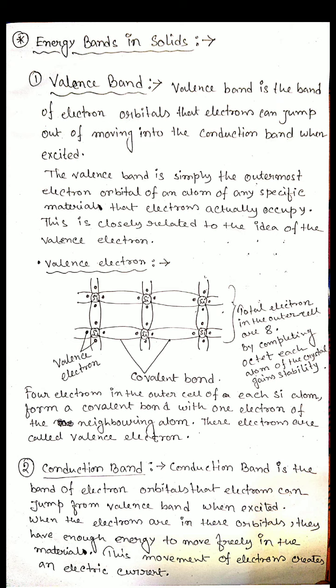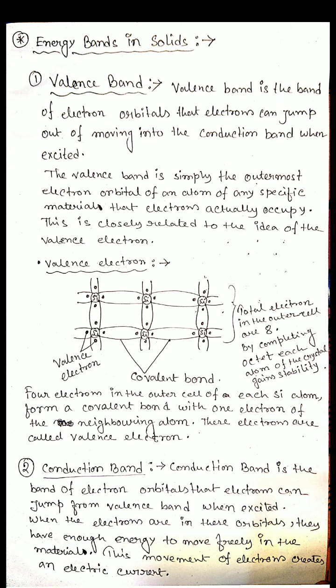What happens inside the semiconductor? This is the structure, you see in this figure. Here we use silicon atoms. Silicon has 4 electrons in its last shell, and here we use 1, 2, 3, 4, 5, 6 silicon atoms.